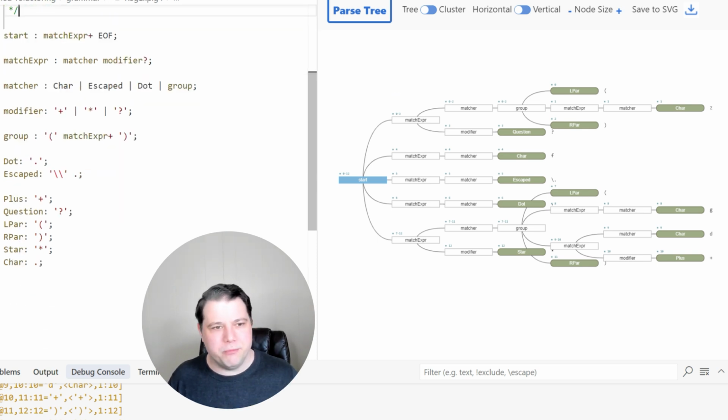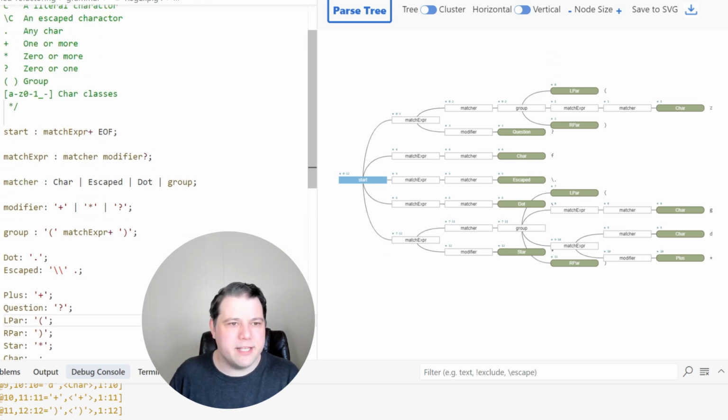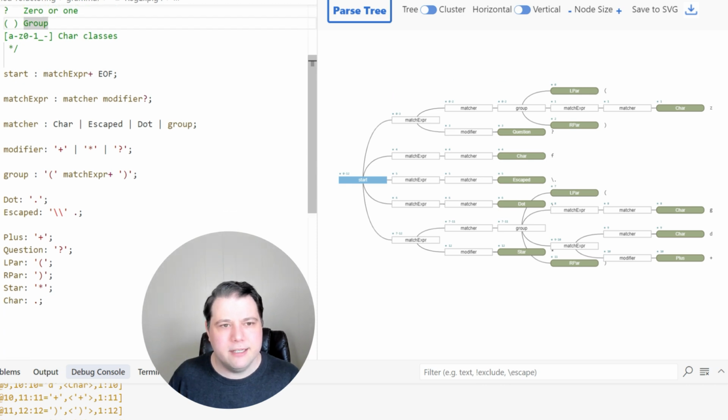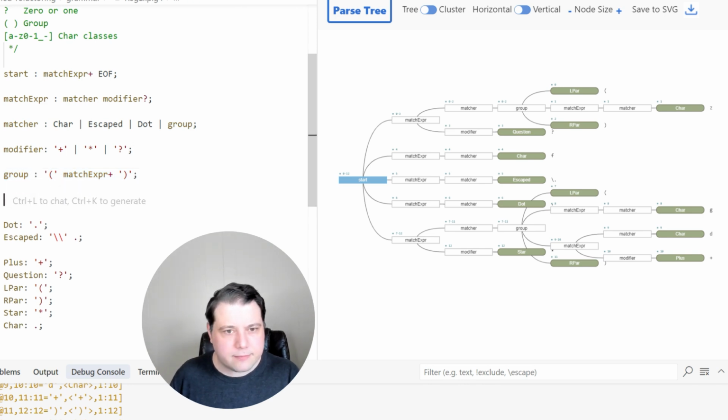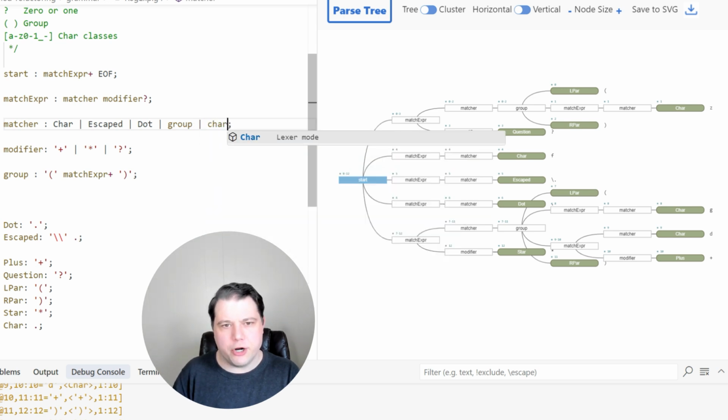Without a different lexer mode, we might have to repurpose some things that are allowed to appear that have a special meaning outside of a char class. You'll see what that means. So it's going to get a little hairy, but it should work okay. Now, a matcher can be a group. A matcher can also be a char class. I believe it's right to say that it's a matcher. It's not like some other kind of thing.